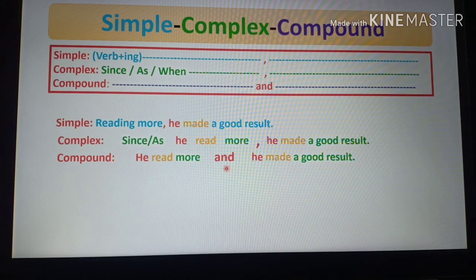So dear students, again you see that here the first subject he and second subject is also he. Both are same subject, that's why we have to omit the second one. Now the answer is, he read more and made a good result.